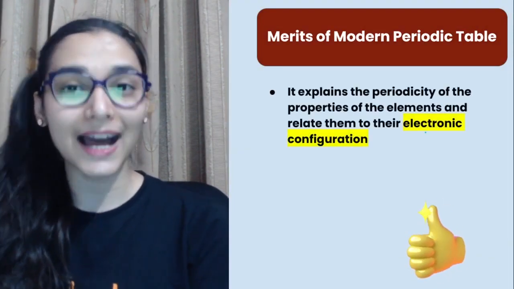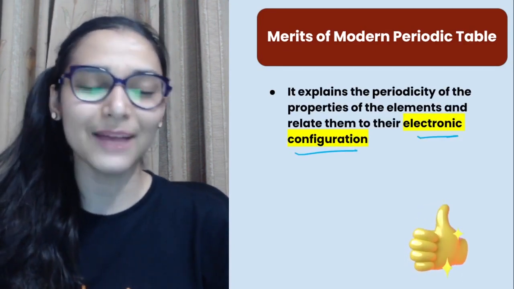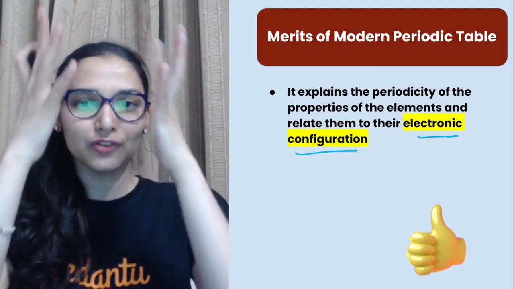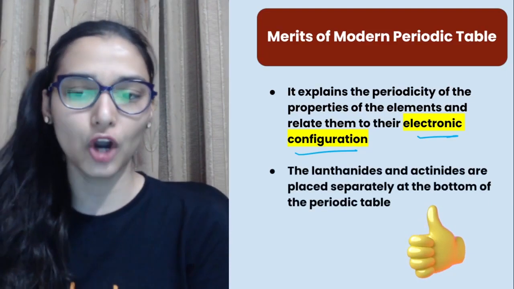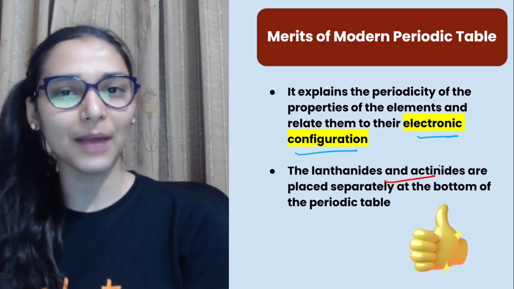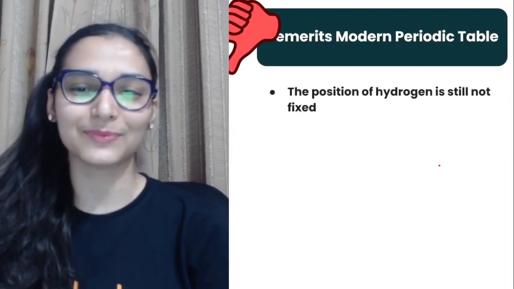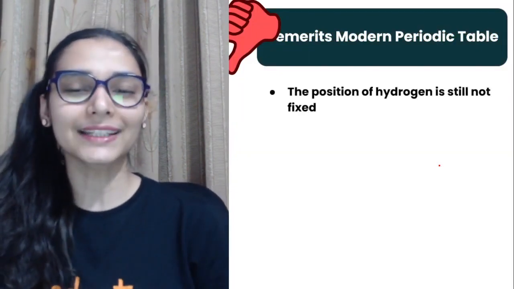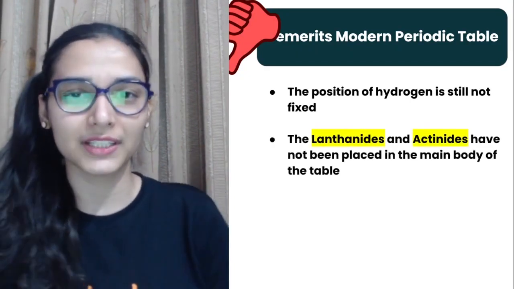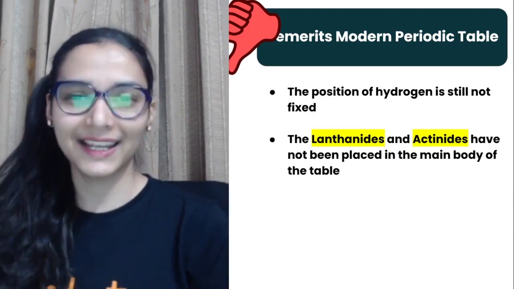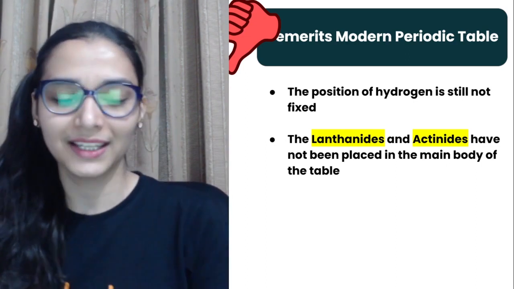More merits, it explains the periodicity in terms of electronic configuration. Now this is something amazing. You have seen valence electronic configuration in the same group is coming out to be the same. Lanthanides and actinides are kept separately, not disturbing the table. It is a strength as well as a limitation at the same time, because you are keeping 28 elements away from the main body of the periodic table. So people just ignore it. People ignore lanthanides and actinides as if, don't even ask, isn't it?